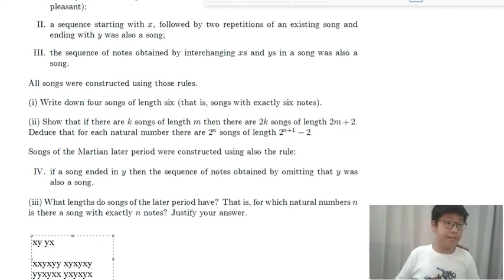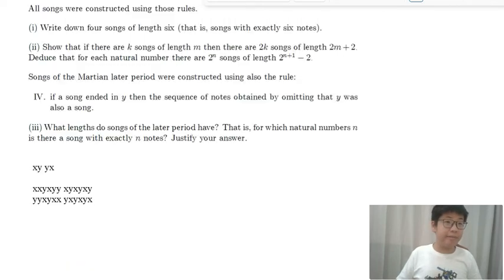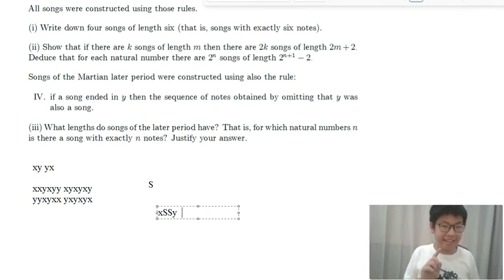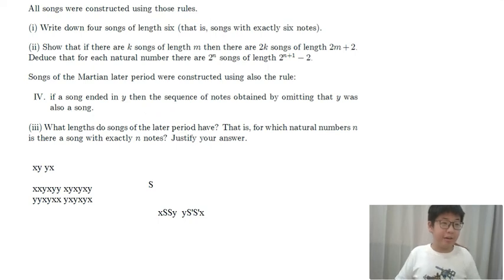Show that if there are K songs of length M, then there are 2K songs of length 2M plus 2. What is this trying to tell us? Let's call our song big S. Then we can have X, S, S, Y. Since there are K songs in this category, and then we can interchange X and Y, we denote S prime to be all the songs with X and Y interchanged. So X, X, S, Y, and Y, S prime, X. So there are K in each batch, so it's 2K.